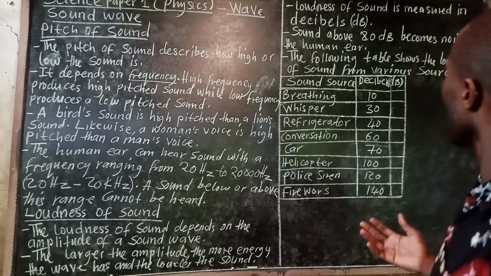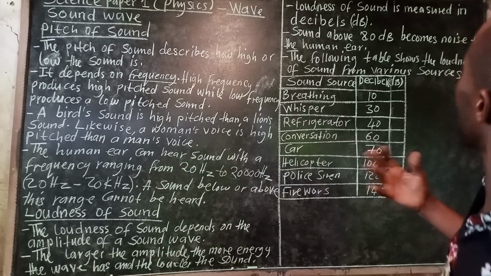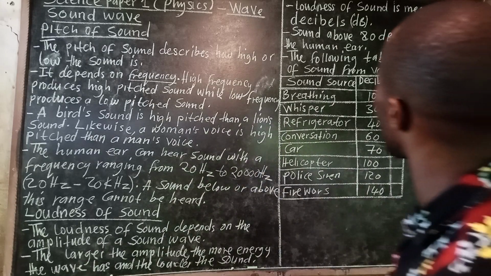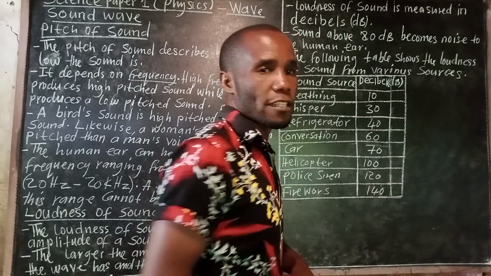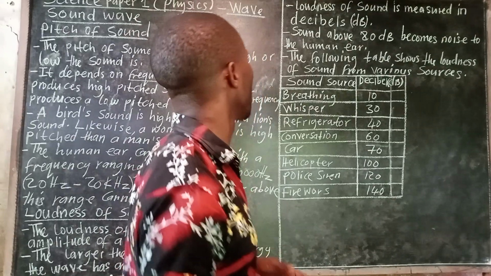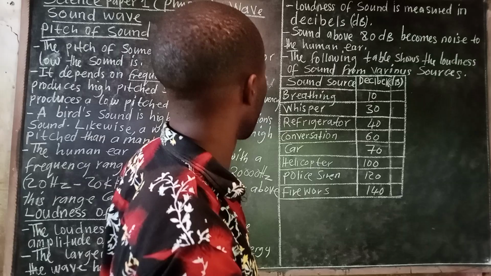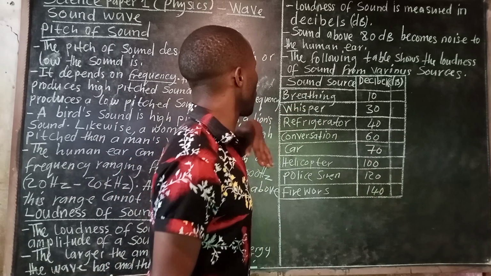Now, let us look at the table. The following table shows the loudness of sound from various sources. We can talk of breathing.